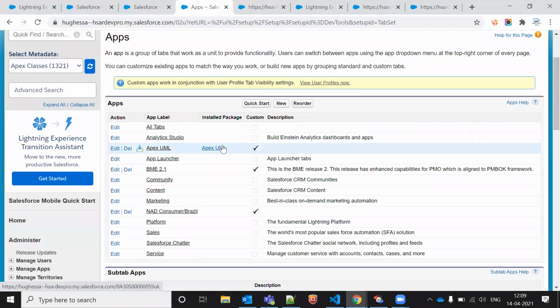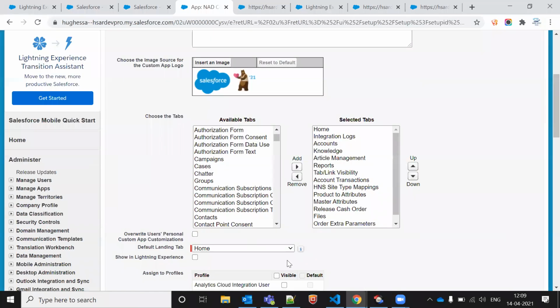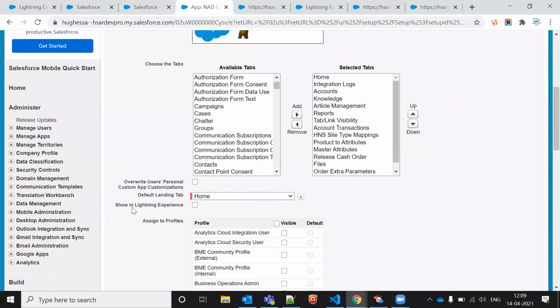I'm not sure. So let me click on the edit button. Okay, there is one checkbox showing Lightning Experience. If it is not checked, then it won't show in Lightning.